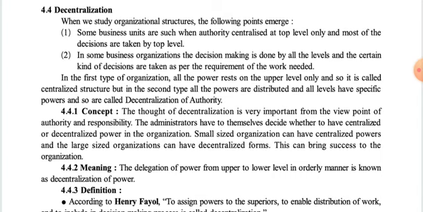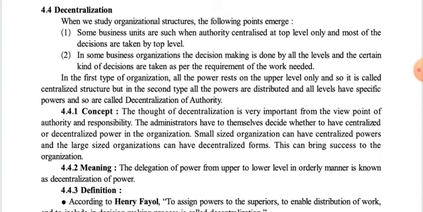So in this way we have two types of authority. First one is centralization, where each and every decision-making power lies, or we can say is concentrated, at the top level only. While in decentralization, we are dividing or distributing the authority and responsibility to different levels of the organization according to their needs. Now let us discuss the same point with the help of textual literature.